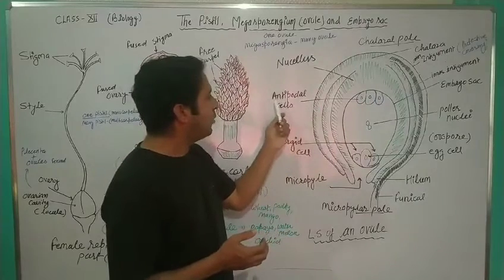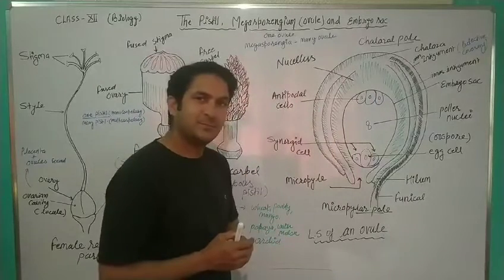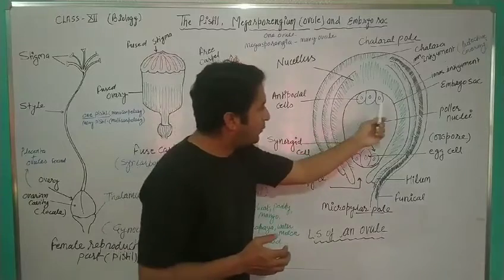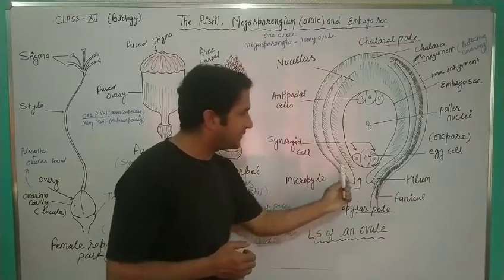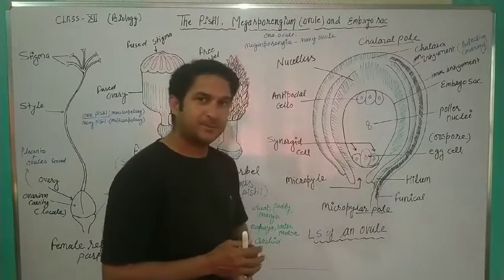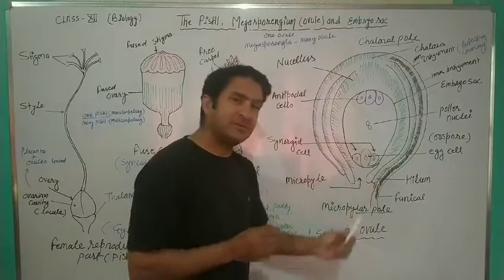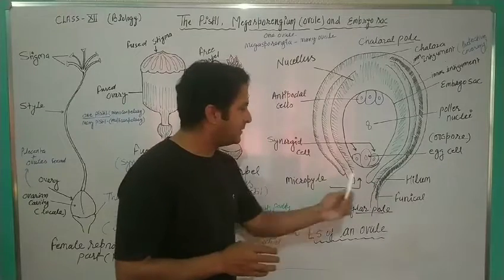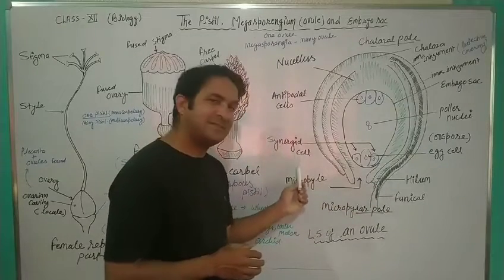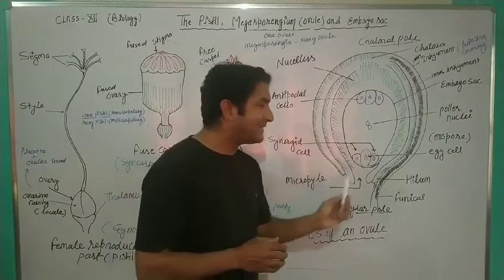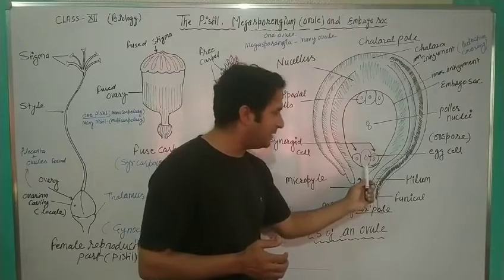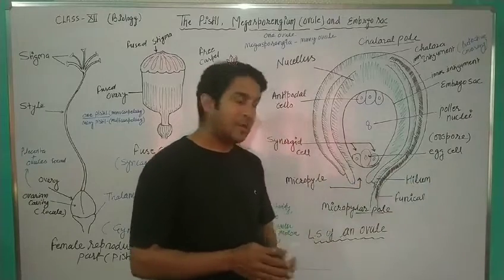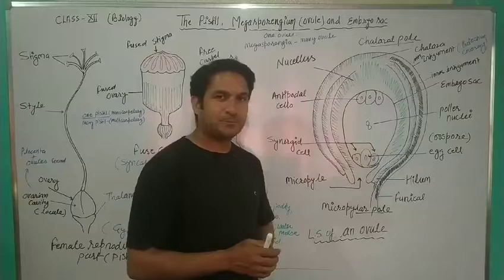These 3 cells are called antipodal cells. Opposite to the antipodal cells, at the micropylar end, 3 cells are also present. 2 sidewise smaller cells are called synergid cells, and 1 central larger cell, which I have drawn in red color, is the egg cell.